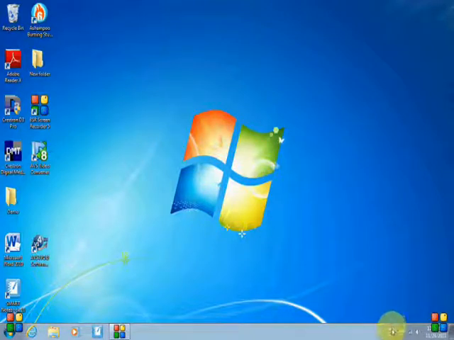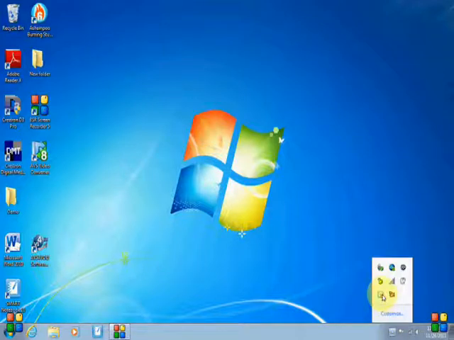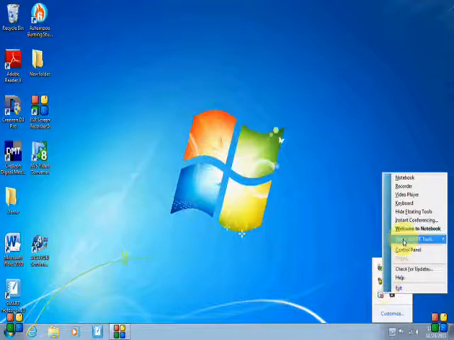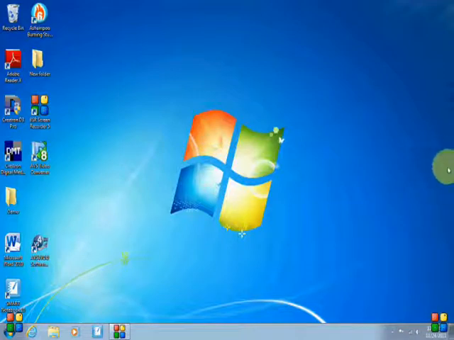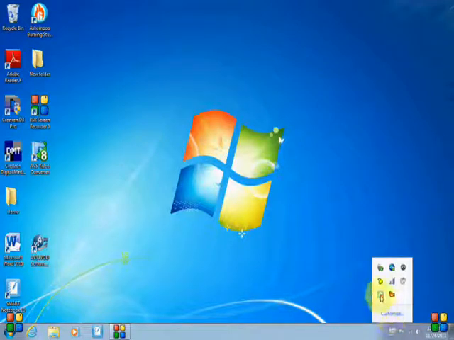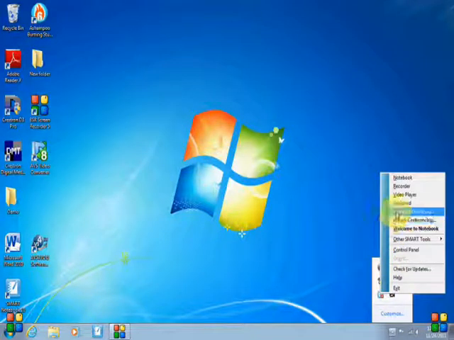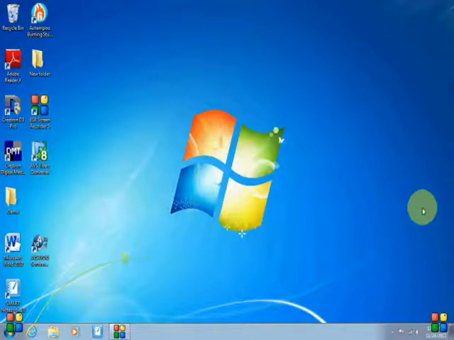When we clicked on your Smartboard icon, in it you saw hide floating tools. Well, you click on hide floating tools and that bar goes away. Click on show floating tools, the bar comes back. Okay, these are your tools.